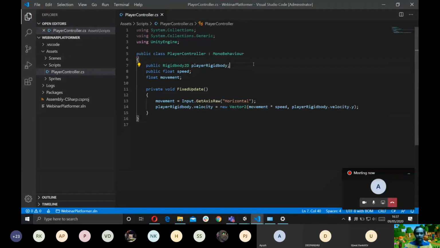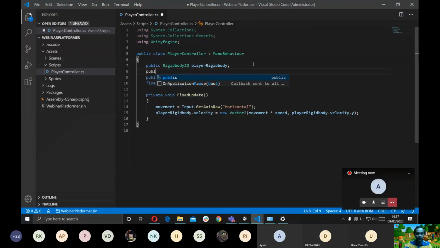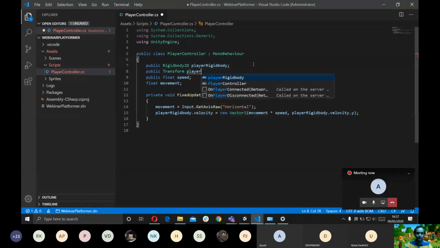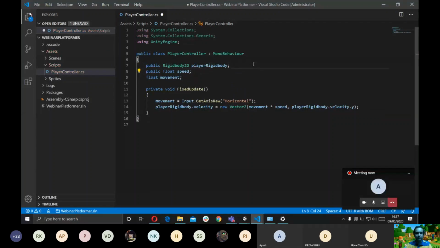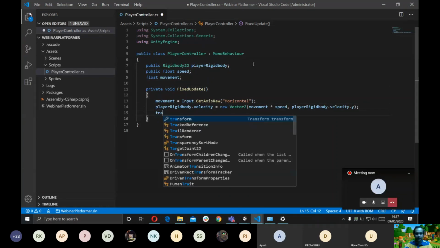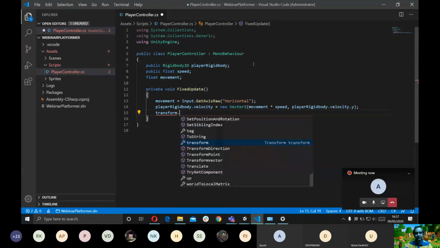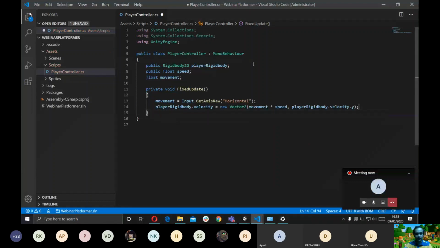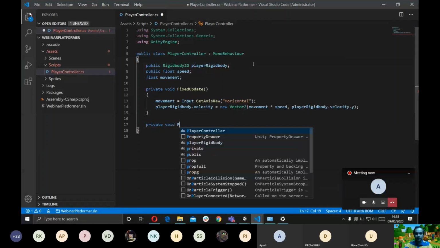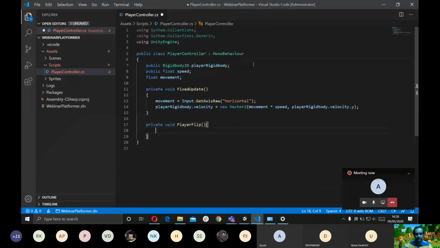So there are many ways to do this. We can declare a variable of the transform type like we did with the rigidbody, but we don't actually need to do that because, like I told you initially, all game objects have a transform component. So what Unity does is it already gives us a field right here by the name of transform, and this directly accesses the transform component of the game object. So let's declare a function here by the name PlayerFlip. We're going to use this function to flip the player.